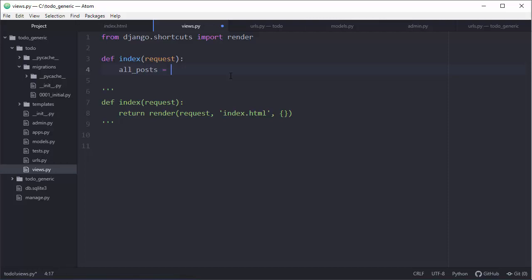Now the name of our entries is basically posts. Yeah, so I'll just type that here, posts. So from posts we need to extract either individual posts or a great number of posts. How to do that? Just type objects dot all.